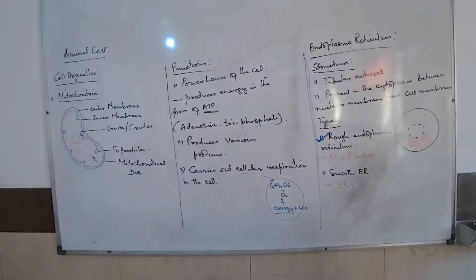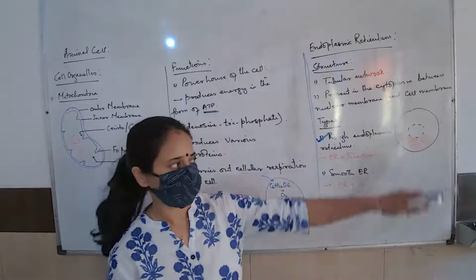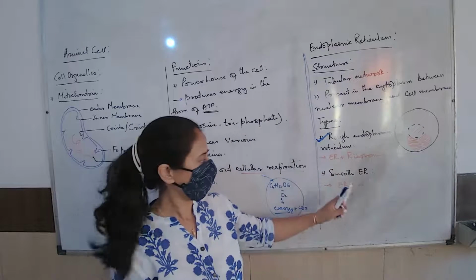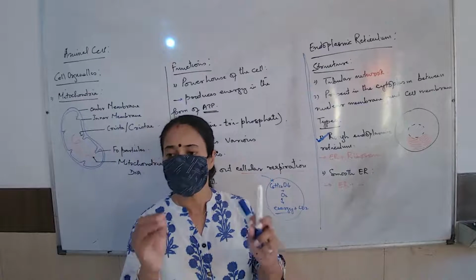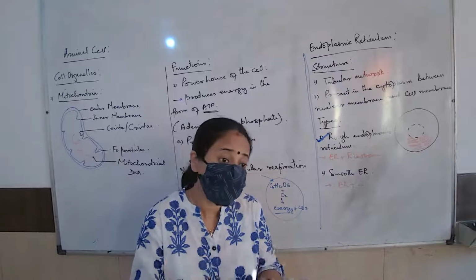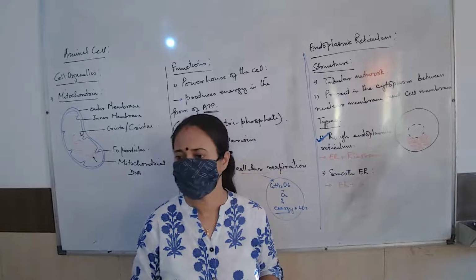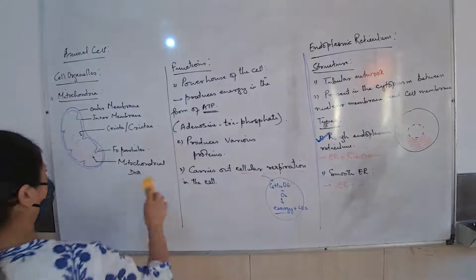But if I talk about the other type, smooth endoplasmic reticulum, are there any ribosomes on the outer membrane? No. Check the figure there. If the endoplasmic reticulum does not have any granular structures on the outer surface and it is smooth, the name itself, smooth endoplasmic reticulum. So these are the types that we talk about.